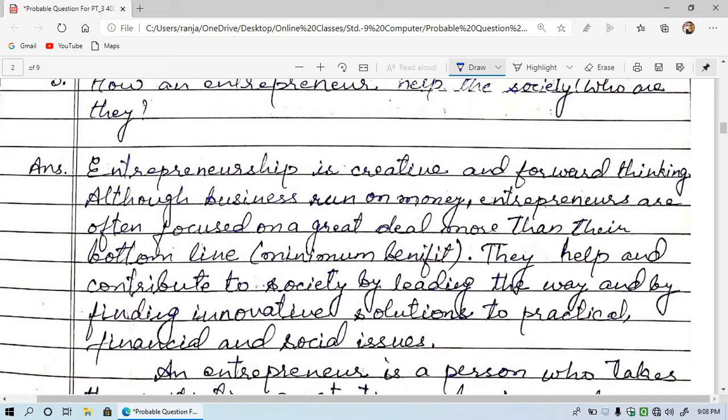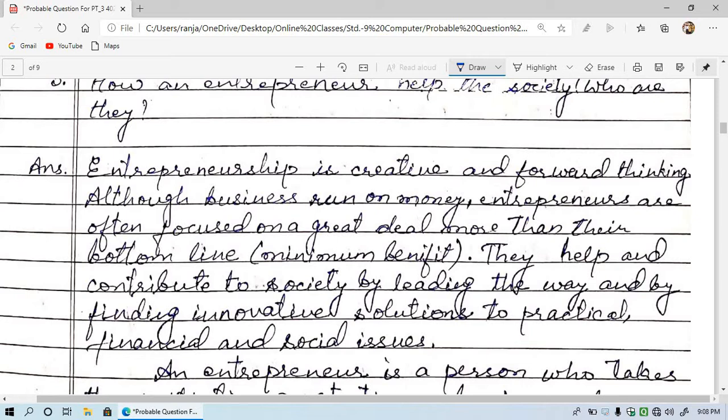Although businesses run on money, entrepreneurs are often focused on a great deal more than their bottom line, that is minimum benefits. Means to say, entrepreneurship is a way of doing some creative things, or thinking somewhat of the future or somewhat different.